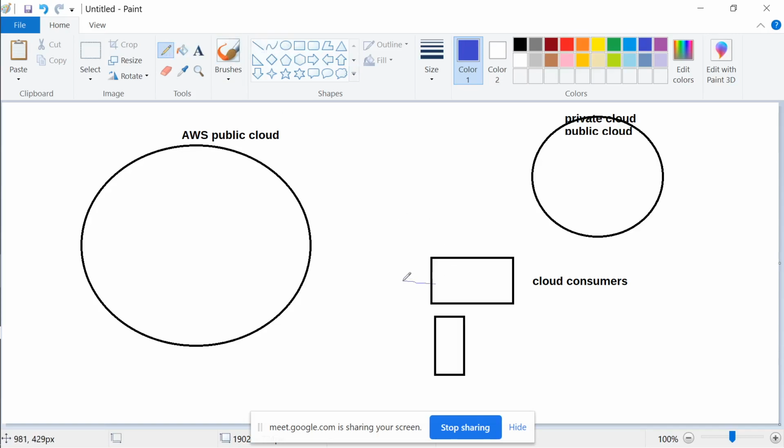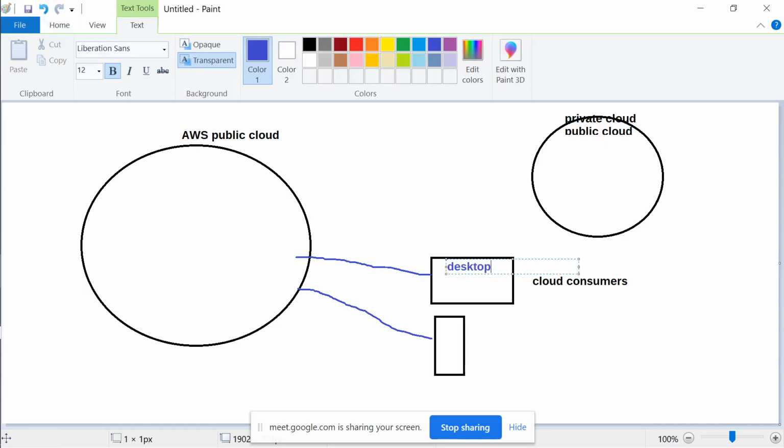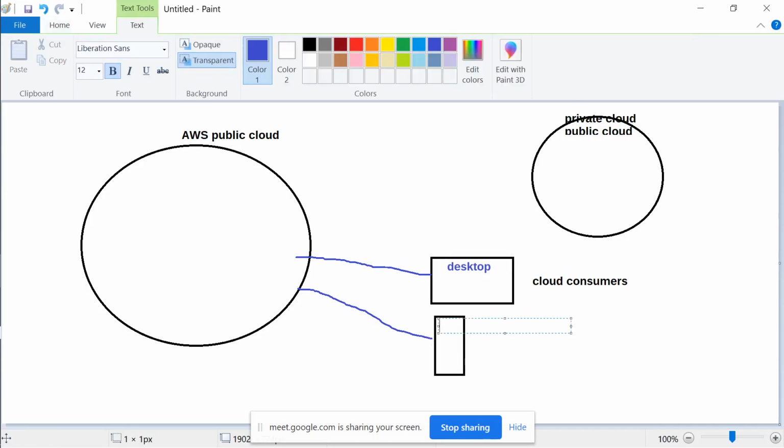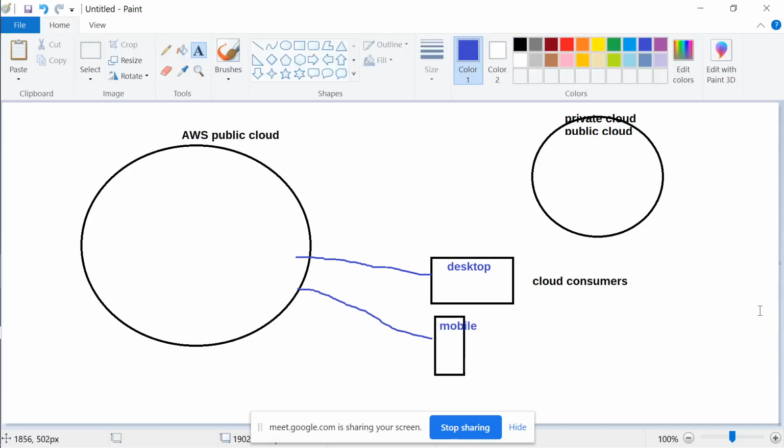So cloud consumers go into the management console, and they deal with the cloud through the devices, right? This is a mobile. The first one is a desktop. So we are not looking at one desktop, we are looking at thousands and thousands of desktops and mobiles connecting to the cloud through maybe a simple website.